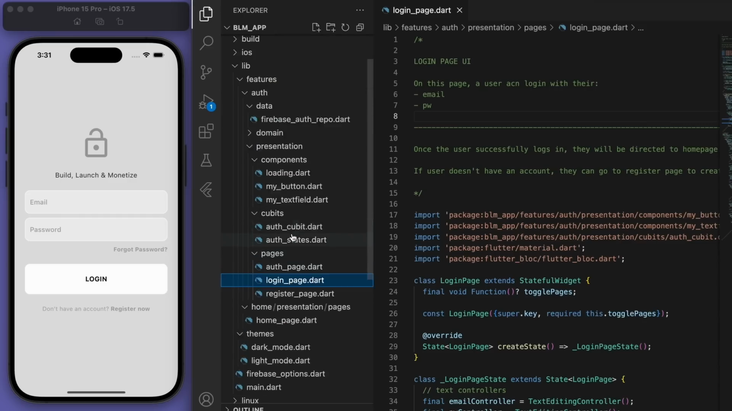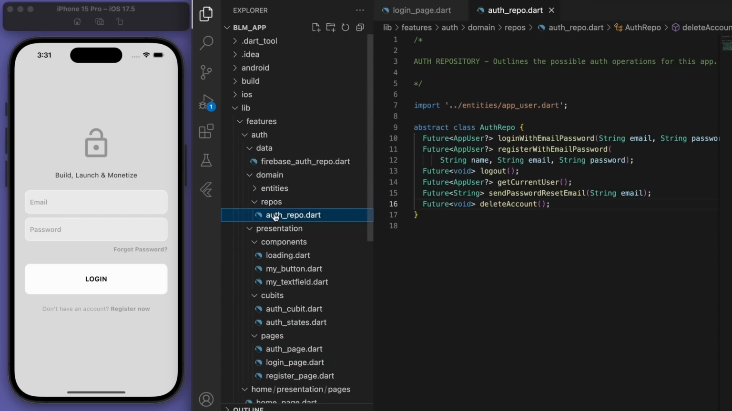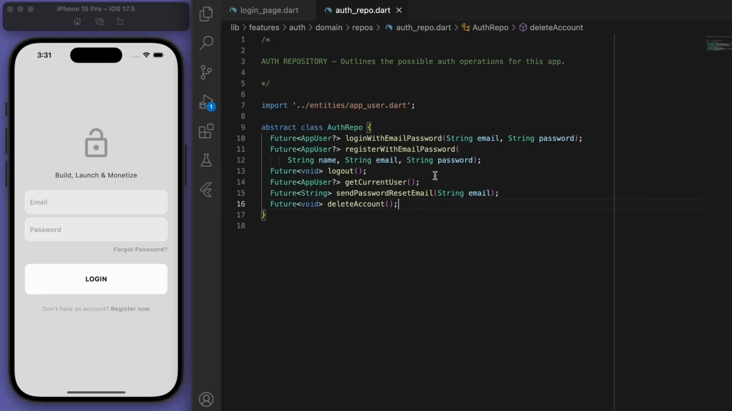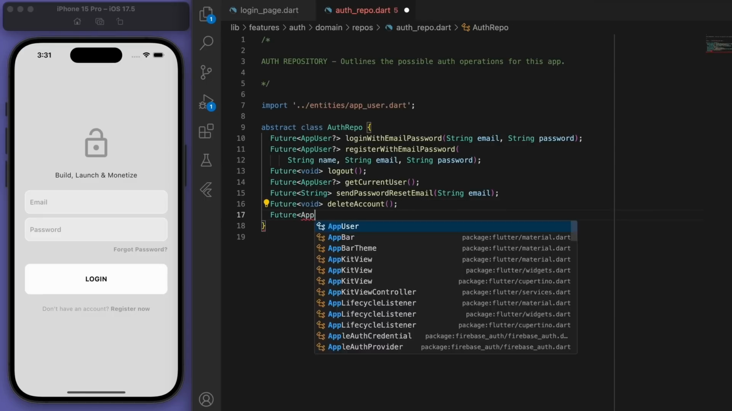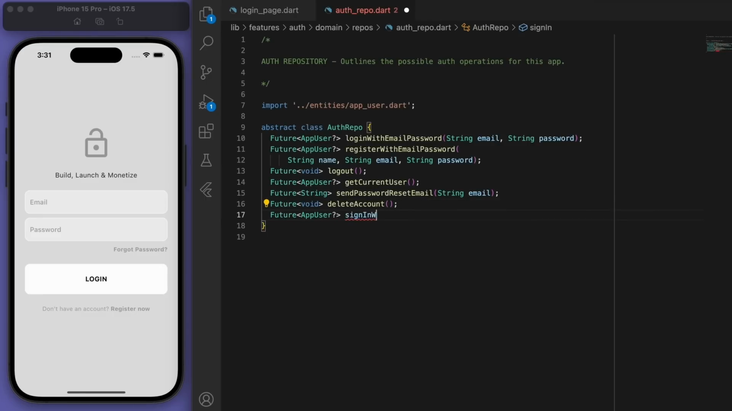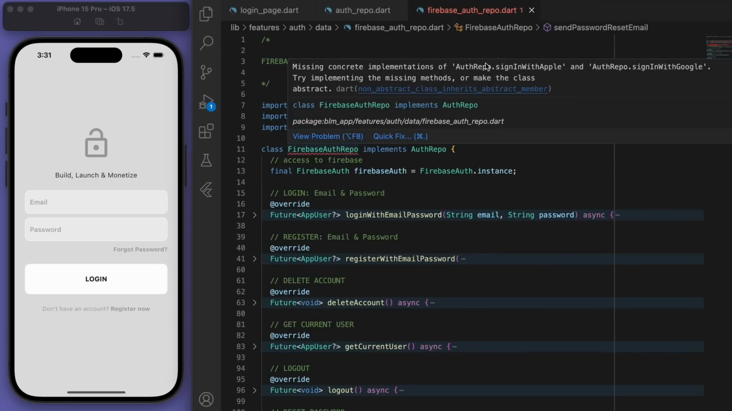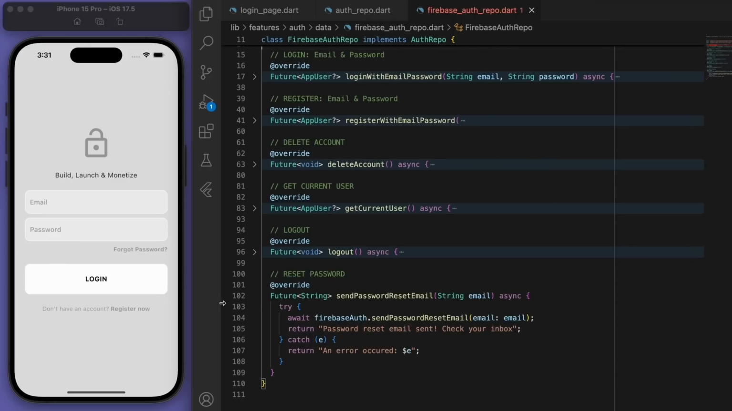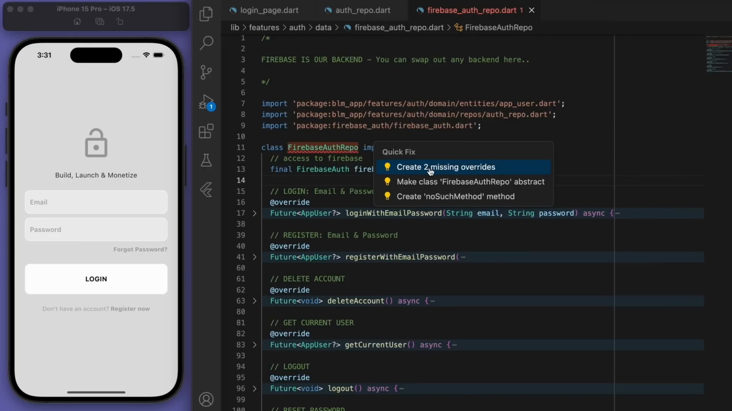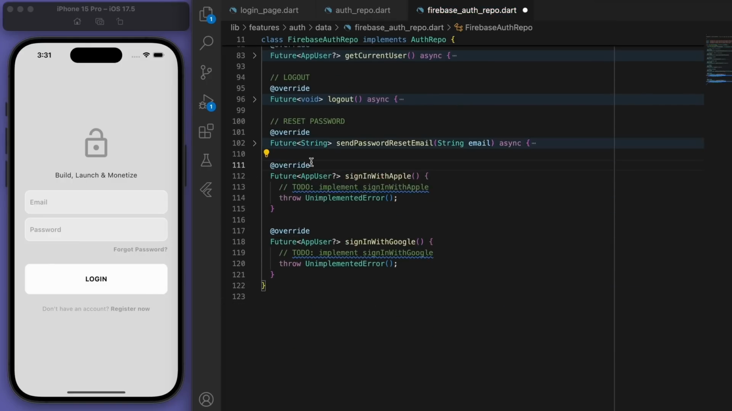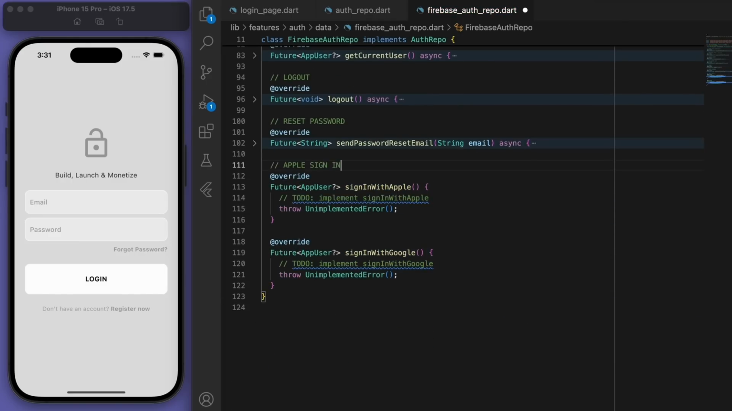Now, if we come back to our auth repository, we had all of these methods from before. Let's add in a couple more for signing in with Google and signing in with Apple. Which means in our Firebase auth repository, you can see it's got the red squiggles because we have to implement these methods. So let's do that at the bottom, starting with Apple. You can copy this code for the most part.